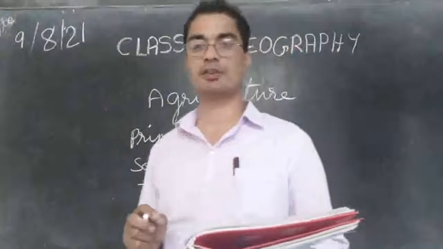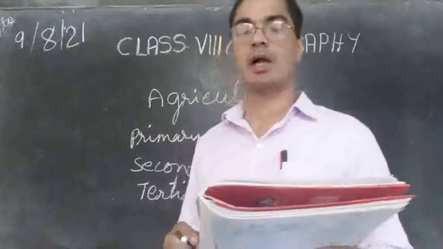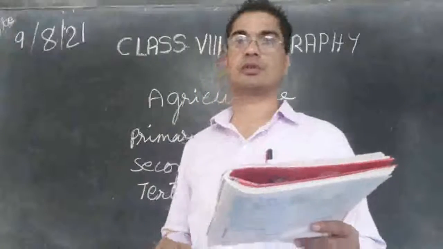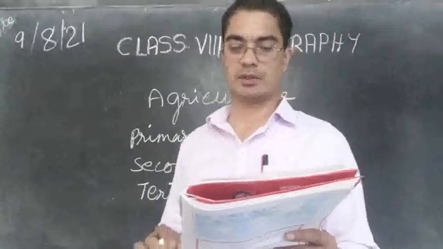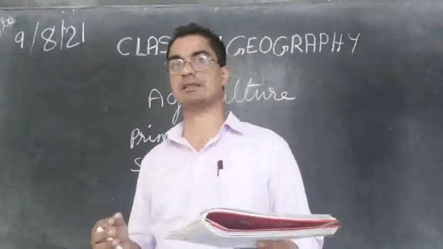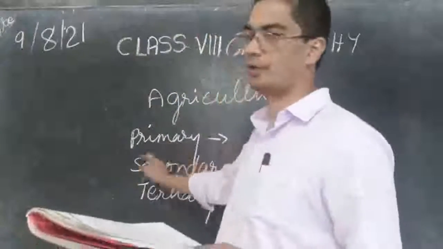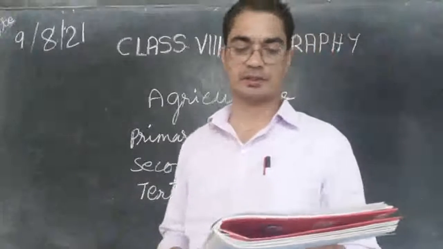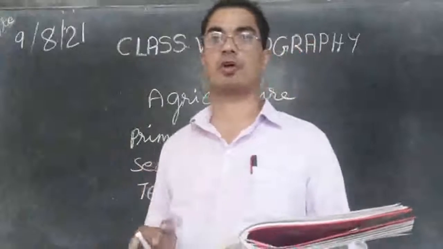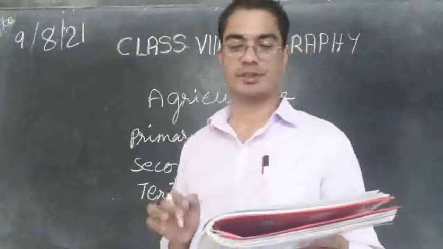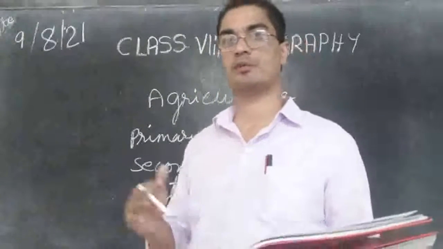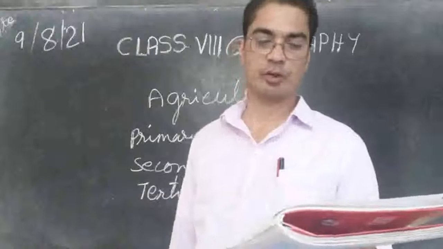Agriculture is a primary activity, and it includes growing crops, fruits, vegetables, flowers, and rearing of livestock. So all these activities are considered as primary activity. What are they? Agriculture. Growing of crops, fruits, vegetables, flowers, rearing of animals, all that will be considered as agriculture.